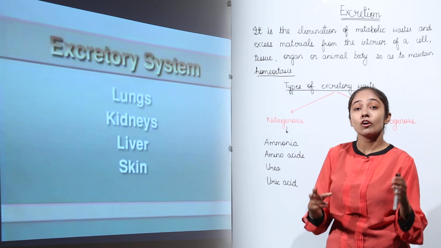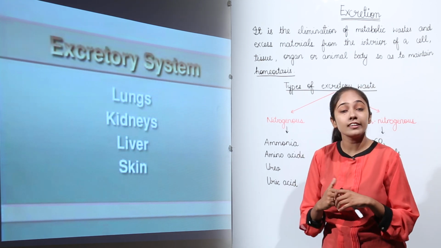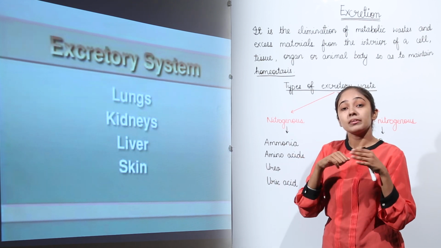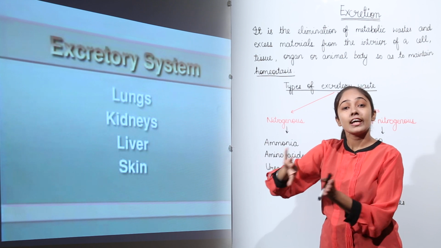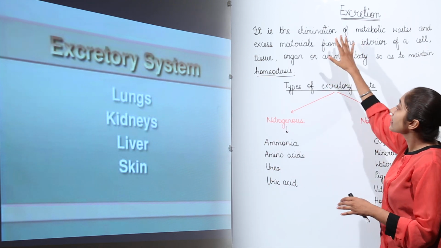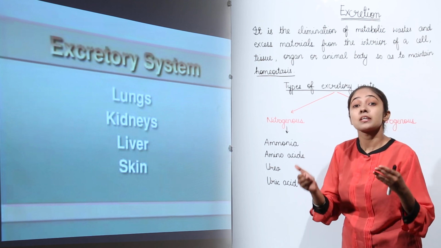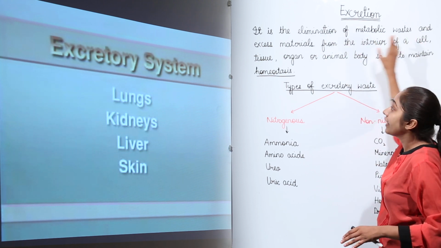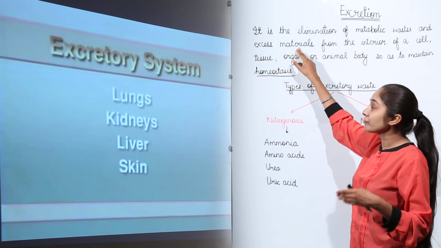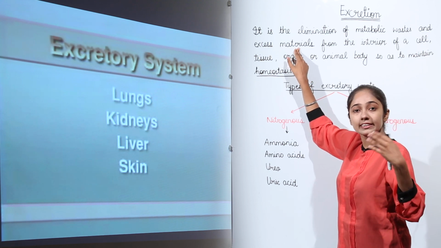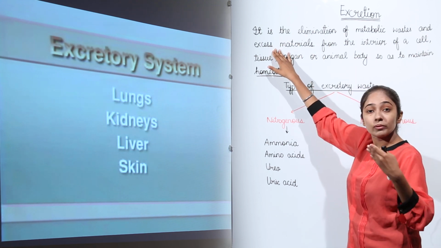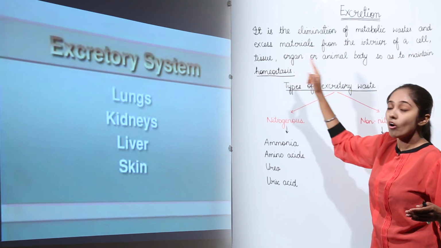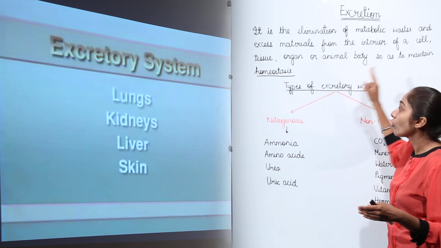For example, take digestion. You are taking in food and waste is generated that we don't need. Then we take in oxygen and carbon dioxide is generated as a waste product, right? So the result of those metabolic processes is metabolic waste. So what is excretion? It is the elimination of metabolic waste and excess materials. As I told you, the waste can be water also. If water is in excess, then it needs to be removed from the body. So excess materials from the interior of a cell, tissue, organ or animal body so as to maintain homeostasis.